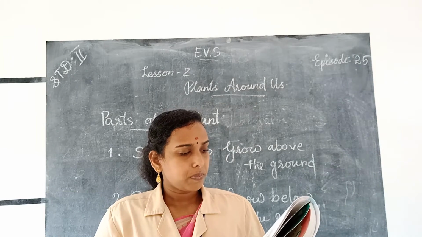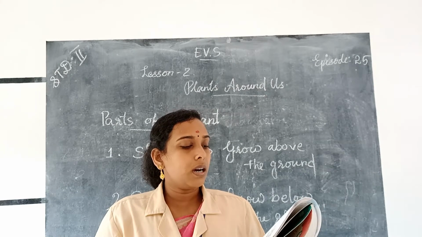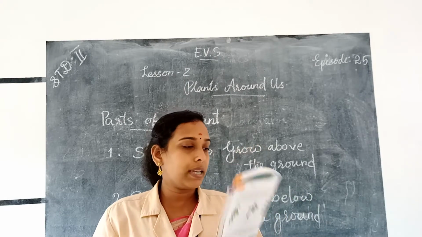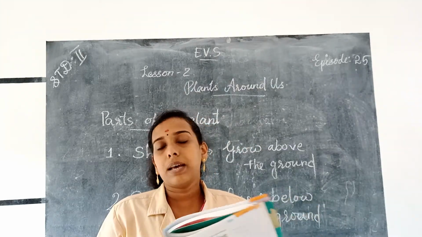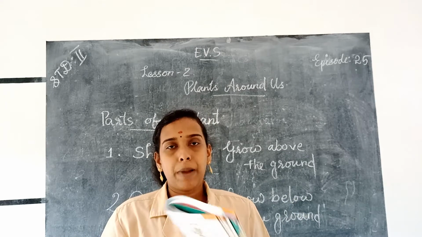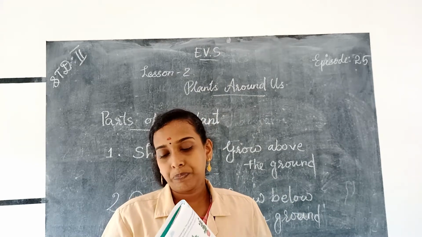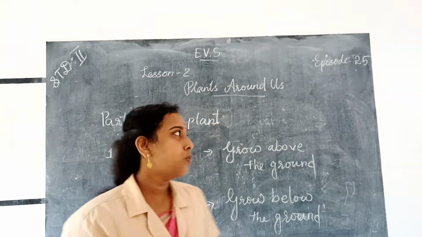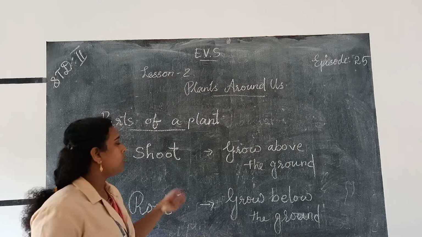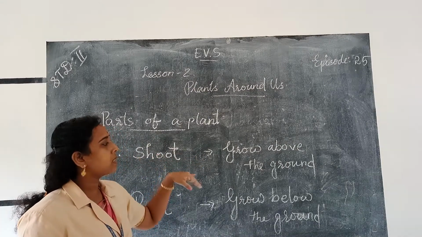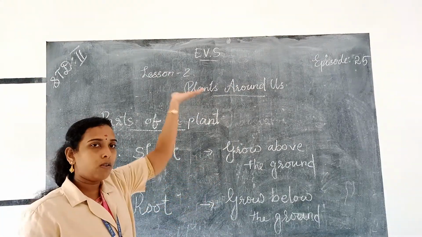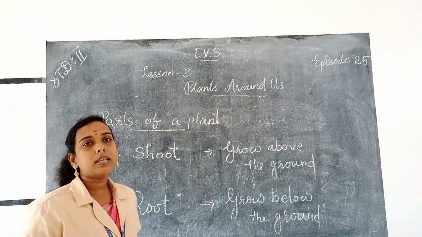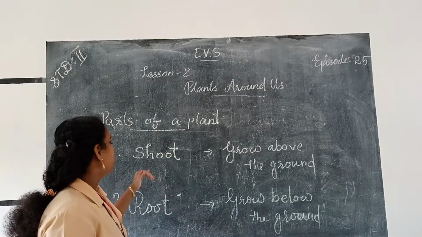Then we use and we eat the roots of some plants like carrot, radish, turnip, etc. And we also eat different parts of a plant. Okay, so a plant has two main parts, and they are shoot and root. The shoot means the part of a plant that grows above the ground or above the soil, and the part of the plant that grows below the soil or under the soil is called the root.